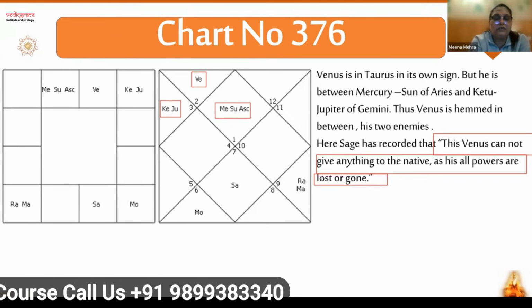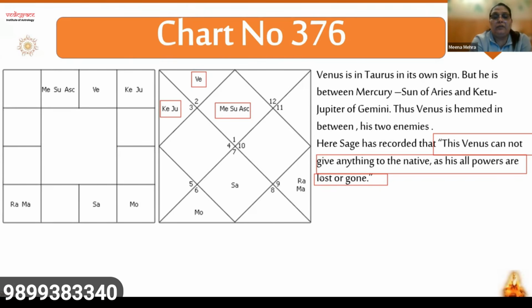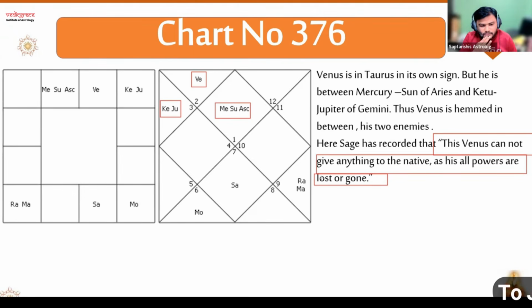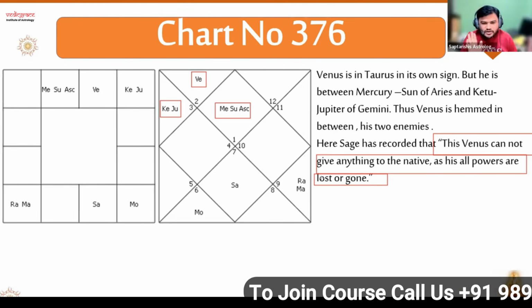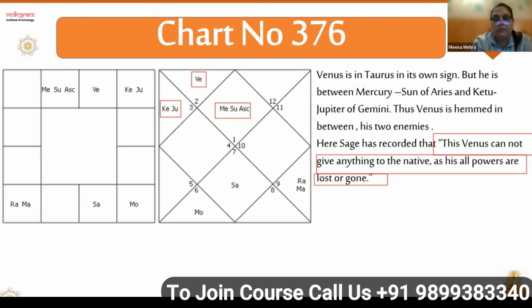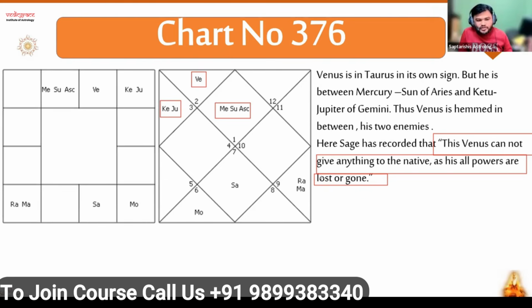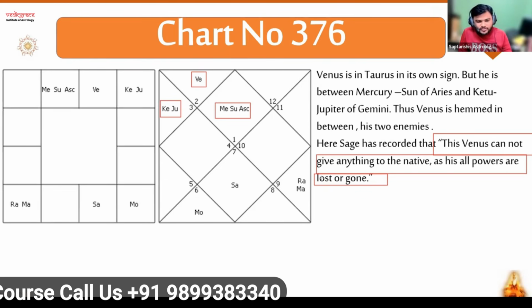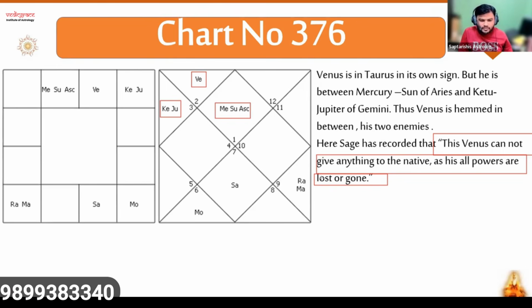Sir, can I ask a question? Yeah. If instead of Jupiter, some friend, like Saturn, which is a friend to Venus, is there, then we will not call it a Kartari. This is what I'm saying. Okay, listen one more time, everybody. In Parashari, we say a planet hemmed between malefics is a Pap Kartari.